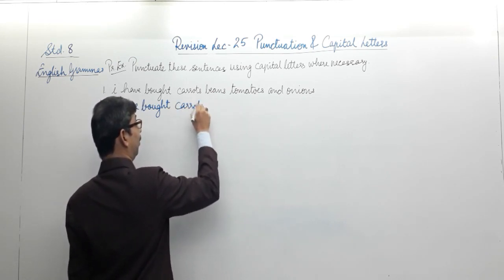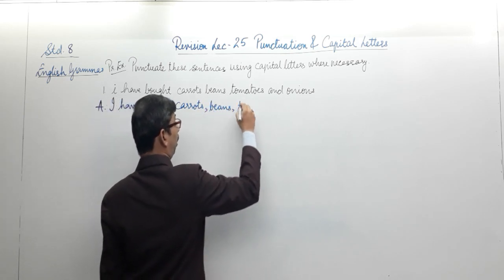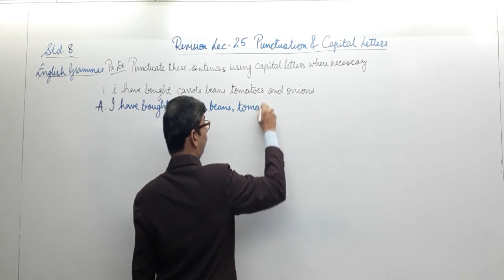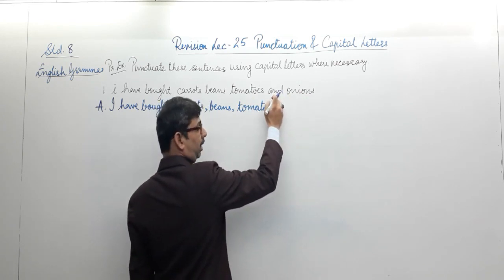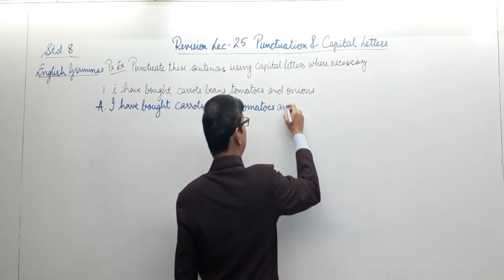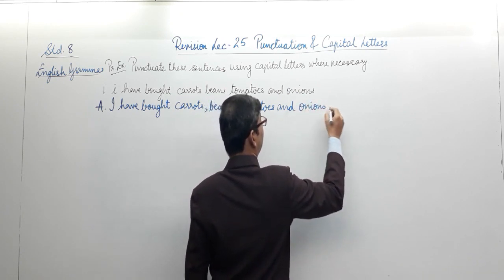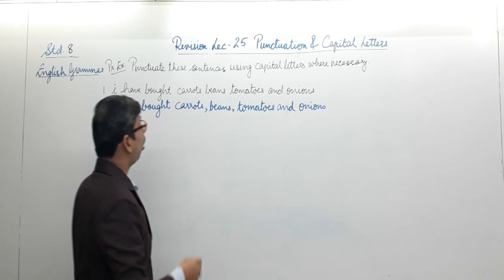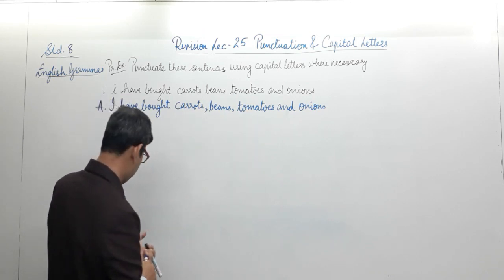Carrots, comma, beans, comma, tomatoes, and before you write the last thing, we put the conjunction, hence you do not require a comma there. So what have we done? We have just put commas after nouns to separate the different nouns.